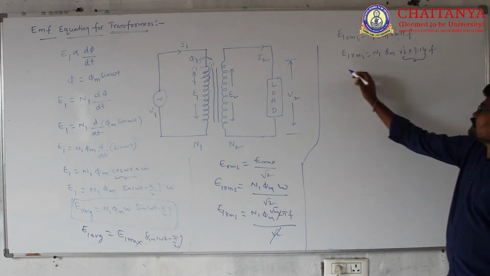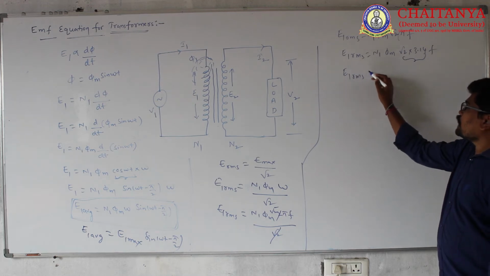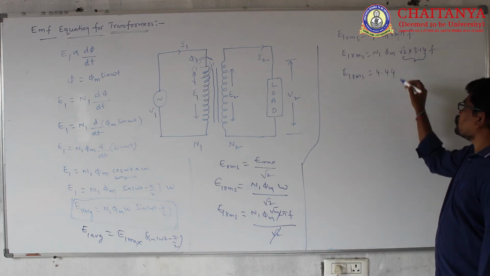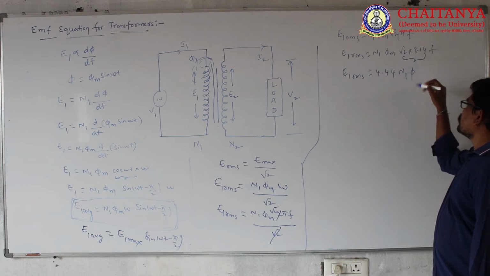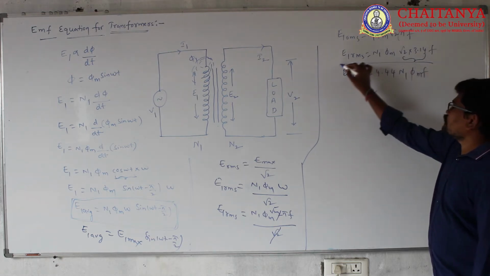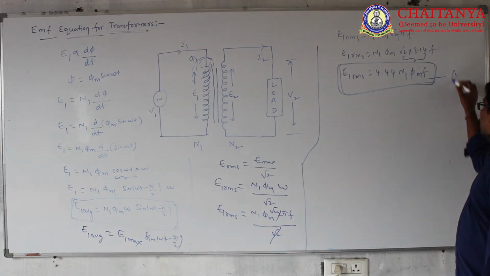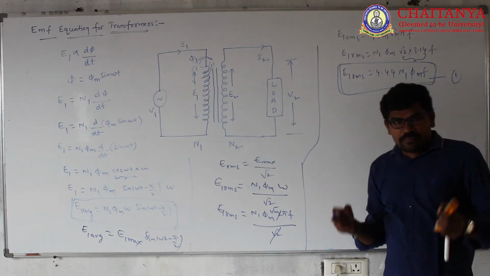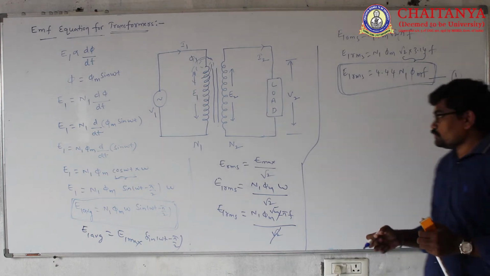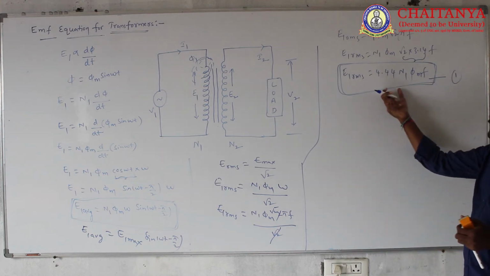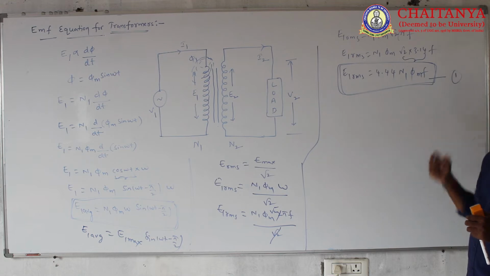This product is 4.44 N1 phi m into f. The EMF induced in the transformer primary winding is 4.44 N1 phi m times f.